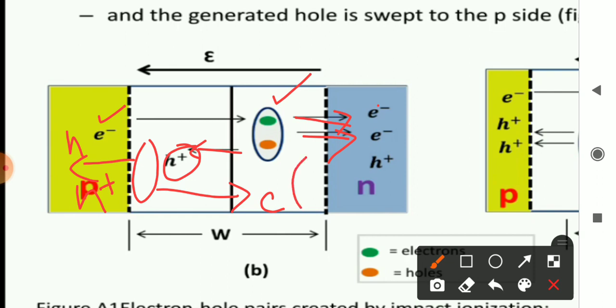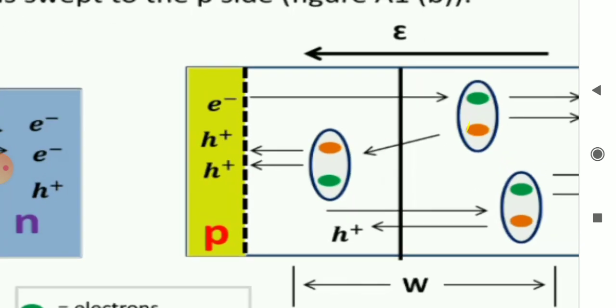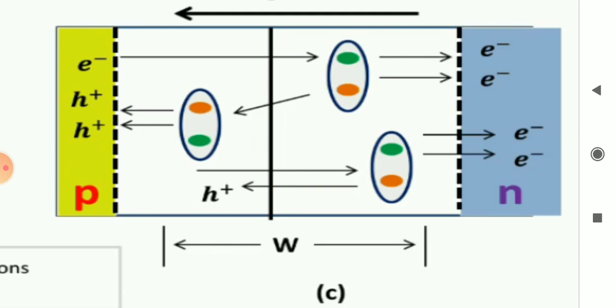Again this electron goes and collides with another covalent bond. So now how many electrons? 2 electrons and 1 hole, which will move again back to the p region. So whatever electrons are generated here will come to the n region, and the generated holes will come back to the p region. So this process continues, which we call impact ionization. So that 3-collision process is explained over here.